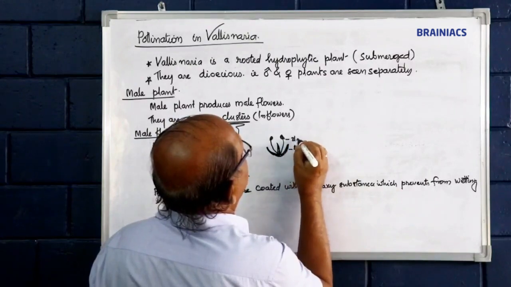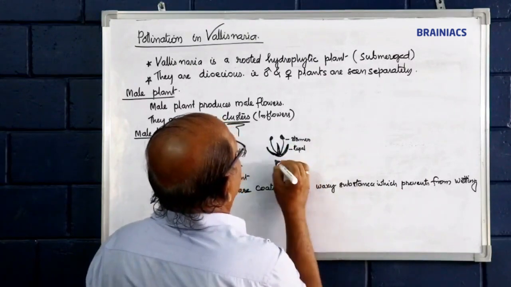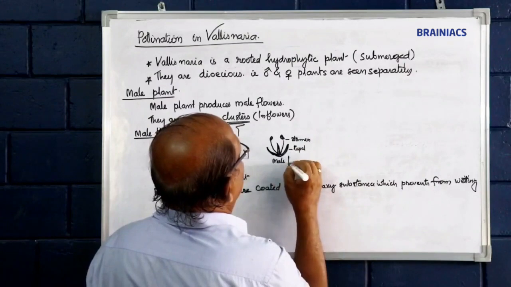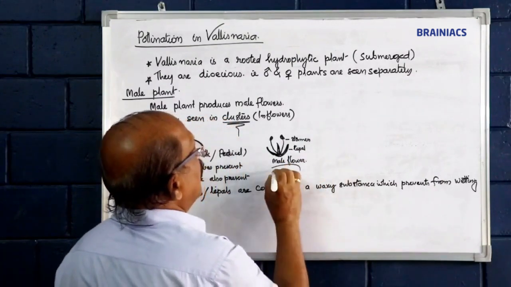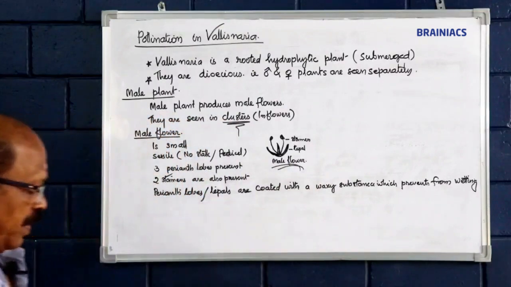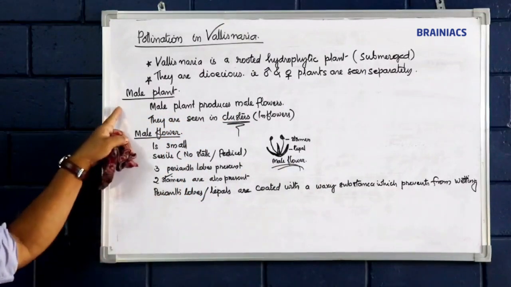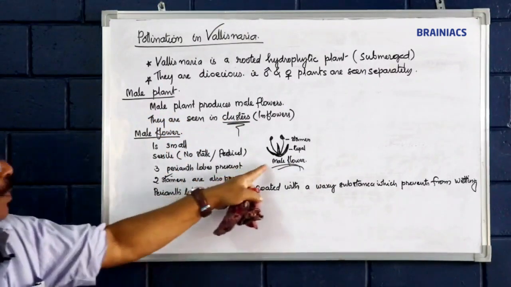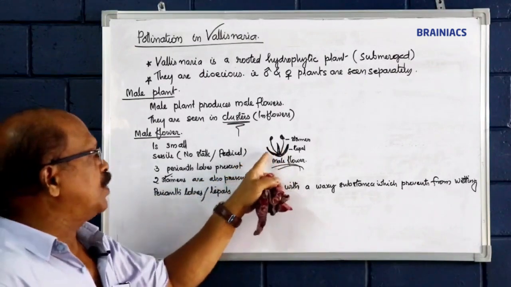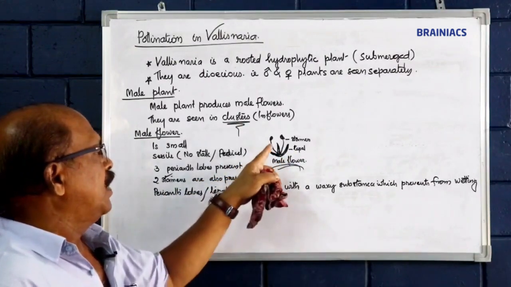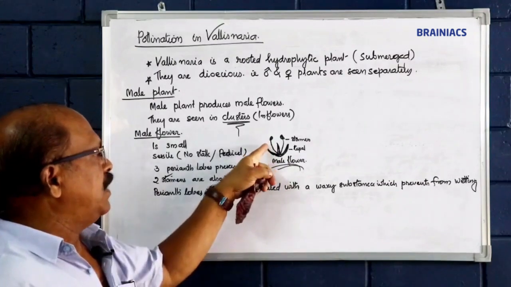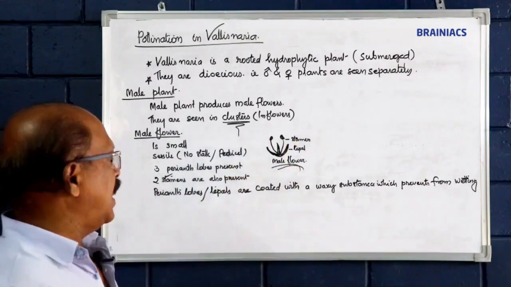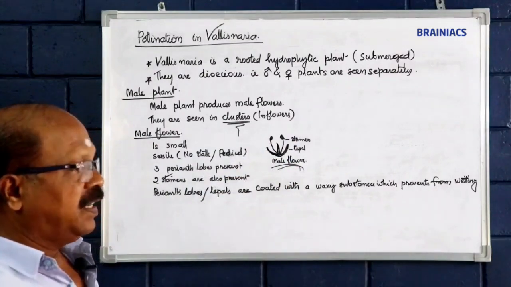Tepal, stamen, male flower. That is about the male plants, the male flower. Three perianth members or tepals. The simple unit of perianth is the tepal, and two stamens are there, which are seen erect